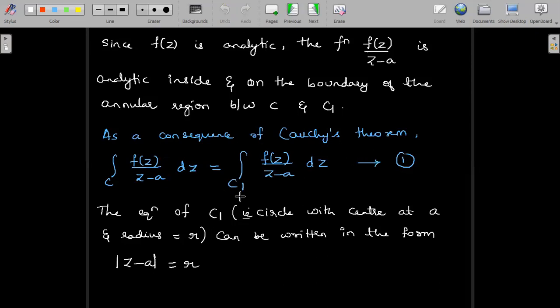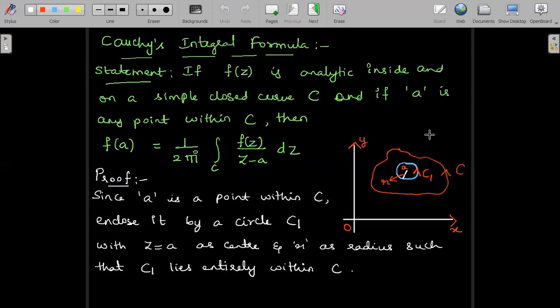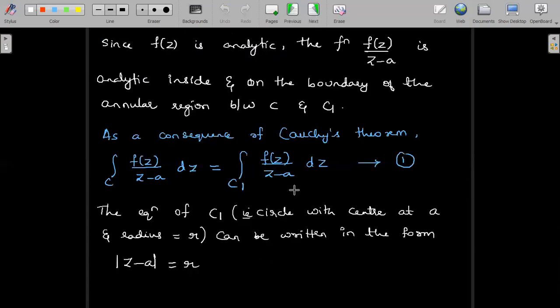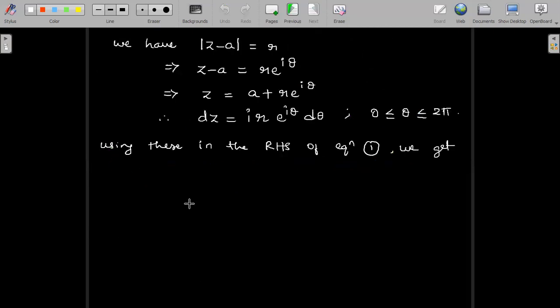C1 was nothing but the circle equation, if you observe the figure. So now we are changing to the circle equation. We will substitute for z, dz and z minus a, and simultaneously write down the limits as theta varying from 0 to 2 pi.